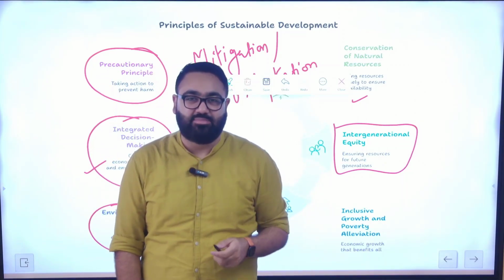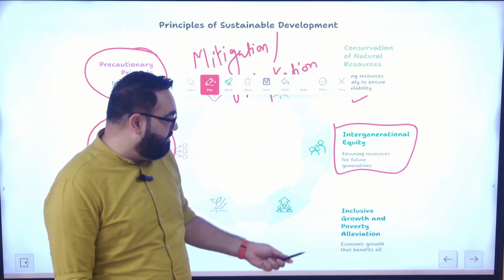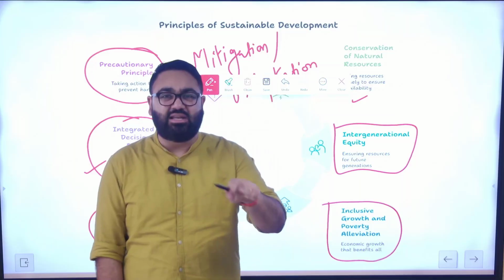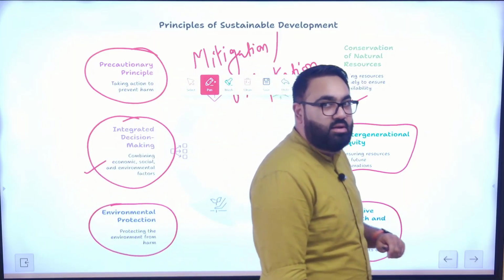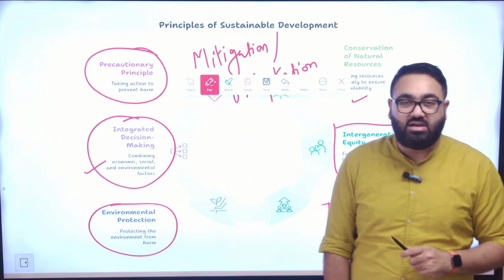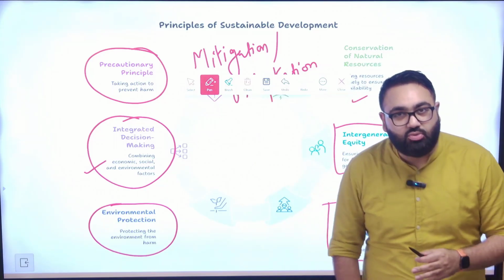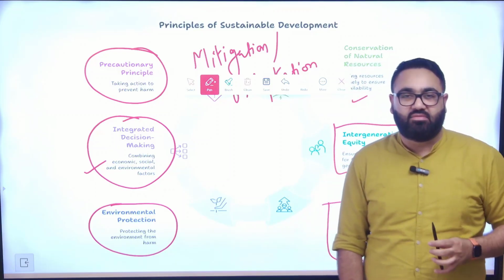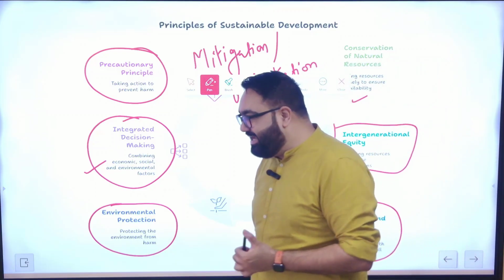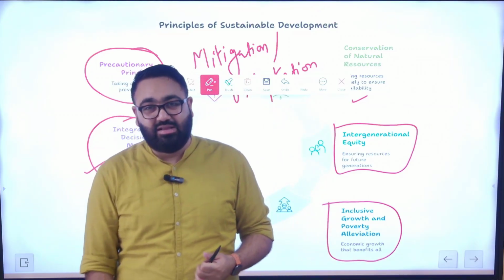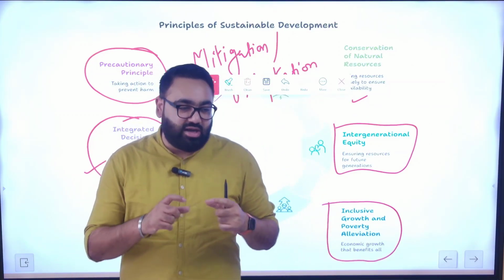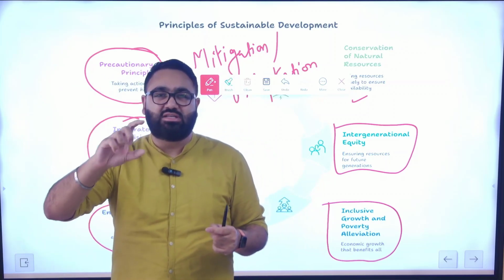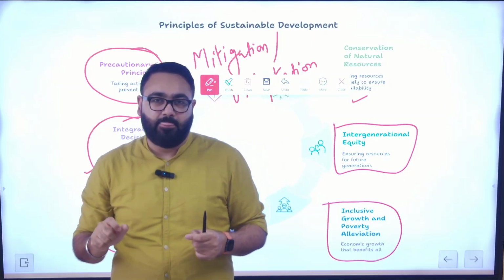That is your responsibility. Apart from that, be inclusive. Growth and poverty alleviation means even in the present generation, amongst the people that are living, the fruits of development should be divided in such a manner that not just you, but others also in your vicinity get similar kind of benefits. A nation's development in the true sense will only be successful if the development benefits reach all across the society and not just the ones sitting at the top.